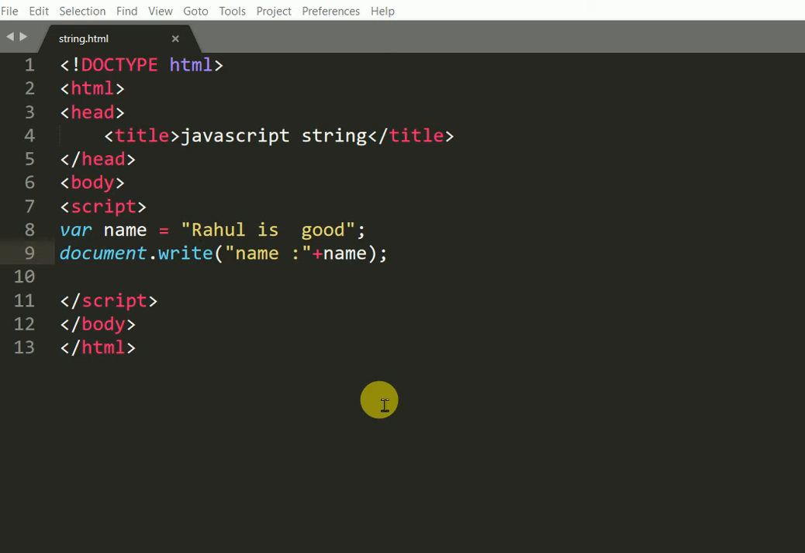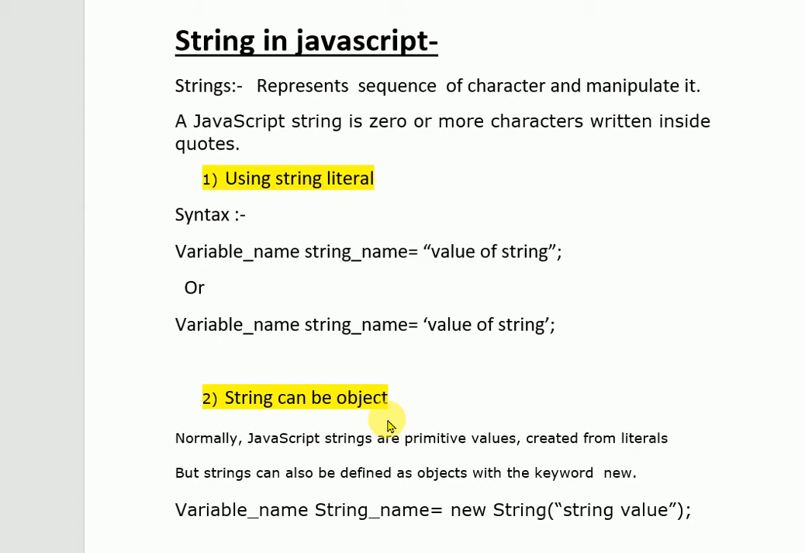Now we will move on to our second point: a string can be an object. Normally JavaScript strings are primitive values created from literals, but a string can also be defined as an object with the new keyword. There is a new keyword, then we write String and the value of the string. But don't create a string as an object. It slows down the execution speed, and the new keyword complicates the code. So we understand it with an example.